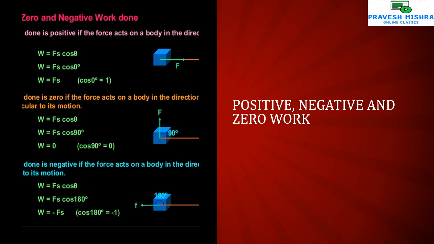Work done is zero if the force acts on a body in the direction perpendicular to its motion. Work done is negative if the force acts on a body in the direction opposite to its motion. So here we can see the positive work, zero work and negative work.